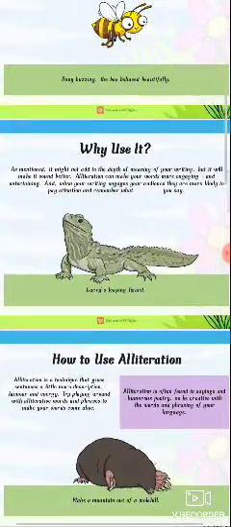And why is alliteration used? What is the reason to use alliteration? As mentioned, it might not add to the depth of meaning of your writing, but it will make it sound better. So it may not add depth of meaning, but don't worry about that. Okay?